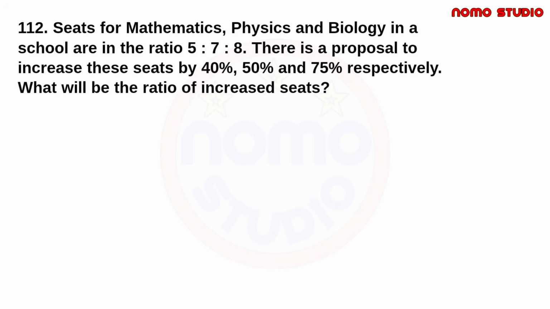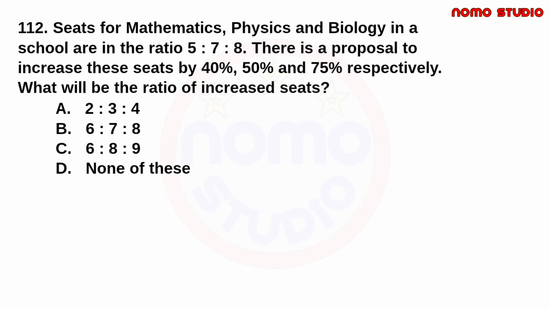Seats for mathematics, physics, and biology in a school are in the ratio of 5:7:8. There is a proposal to increase these seats by 40%, 50%, and 75% respectively. What will be the ratio of increased seats? Okay, so let's start this by calculating the increased seats for each subject.